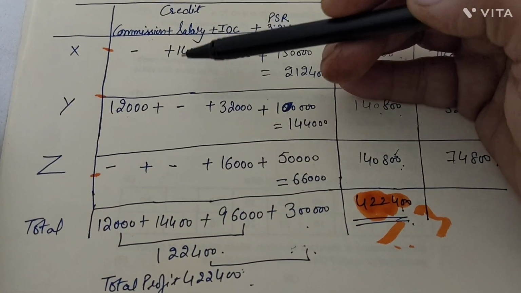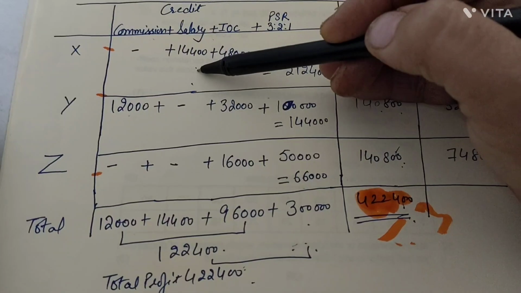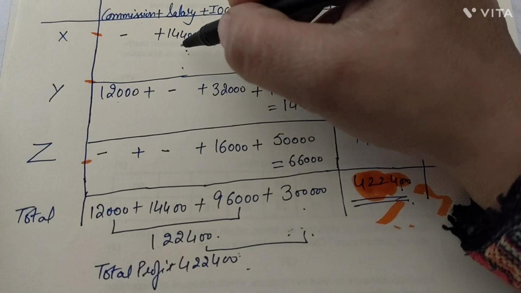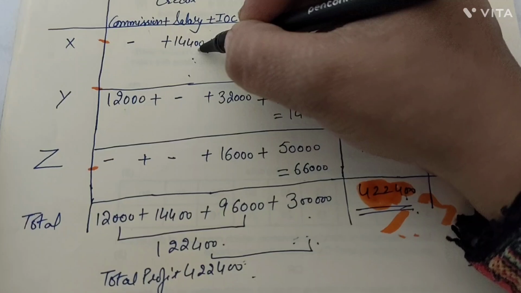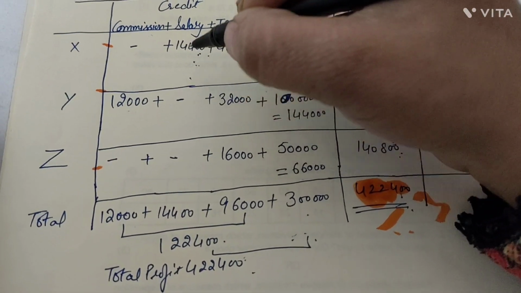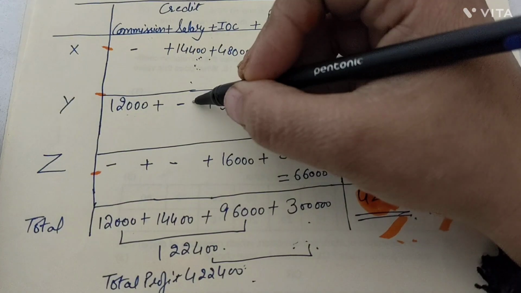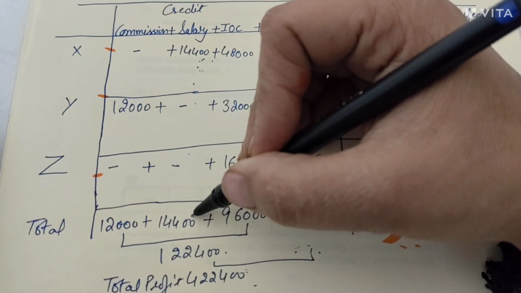Now the salary, which was payable only to X, was 1,200 per month, right? So 1,200 into 12, we got 14,400, right? So 14,400 salary is payable to X, nothing payable to Y and Z. The total of the salary here is 14,400.